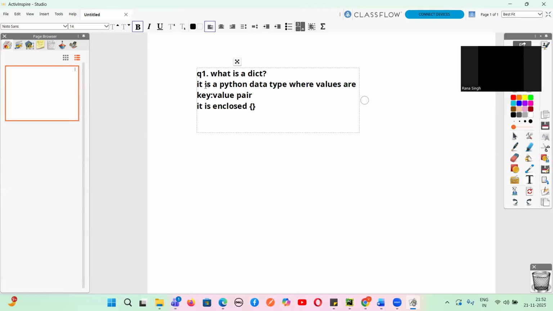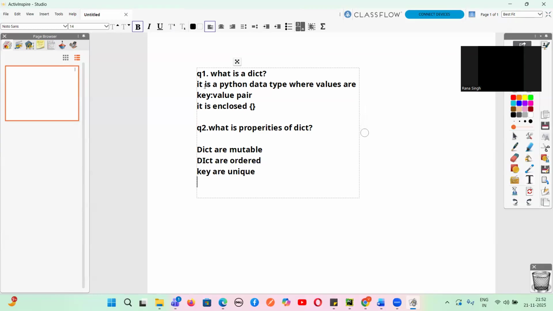Okay. Next, guys, tell me the properties, and not only that, you have to tell the entire definition. What is the next question? What are the properties of a dictionary? Dictionaries are mutable. Dictionaries are ordered. Yes or no, guys? Keys are unique. Yes or no, guys?